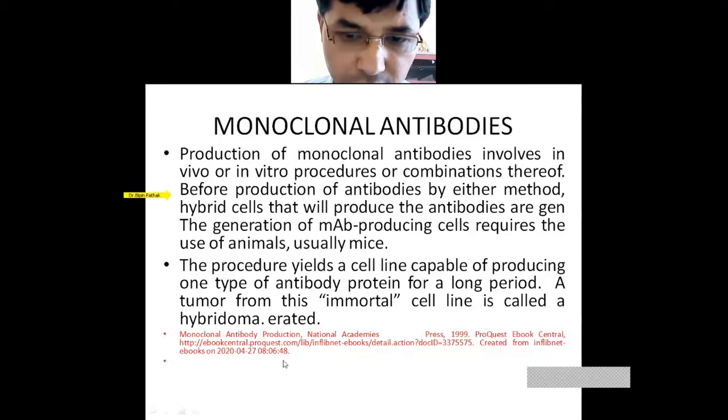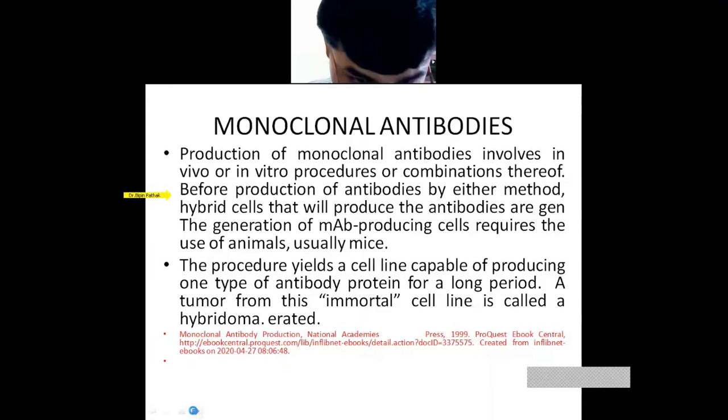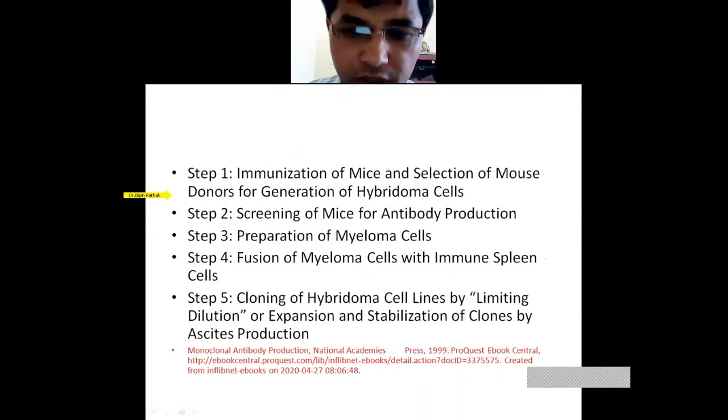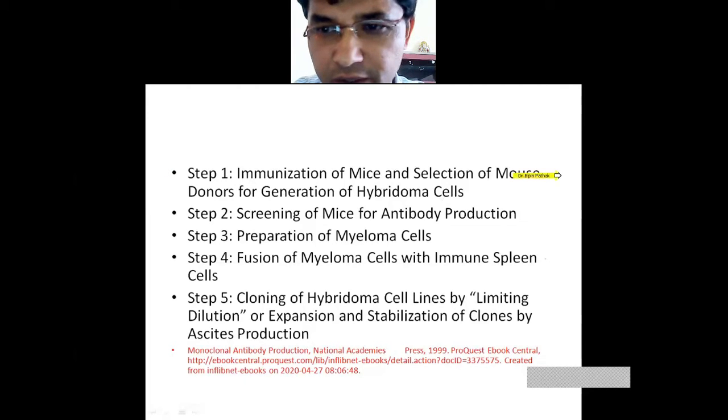You can write your questions in the chat section. Now these are the steps; there are 5 steps, and we will explain them one by one. The first step is immunization of the mice and selection of the mice donors for the generation of hybridoma cells. Selection of the mouse is important, and immunization of the mice is also important.